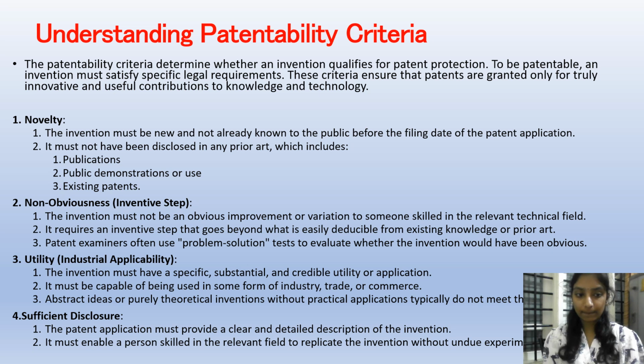Understanding the patentability criteria. The criteria are novelty, non-obviousness, utility, and sufficient disclosure. Novelty. The invention must be new or not already known to the public before the filing date of the patent application. It must not have been disclosed in prior art, which includes publications, public demonstrations, or use of existing patents. Non-obvious. The invention must be a non-obvious improvement or variation to someone skilled in the relevant technical field. Utility. The invention must have a specific, credible utility or application. Sufficient disclosure. The patent application must provide a clear and detailed description of an invention.